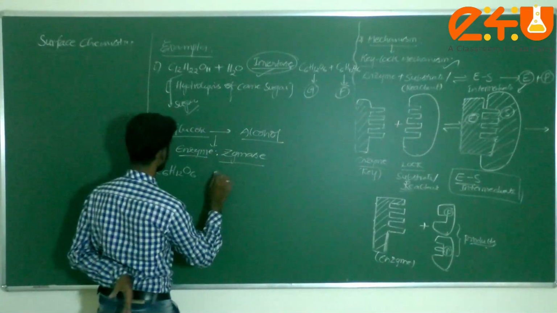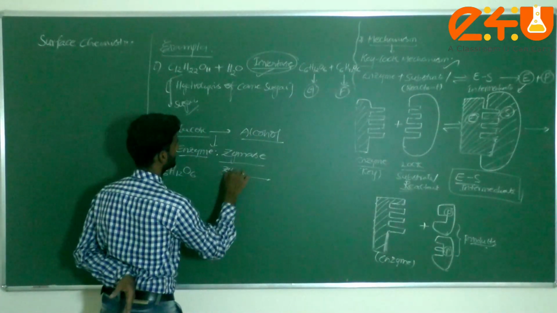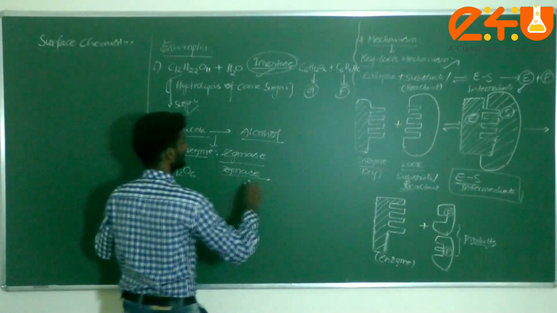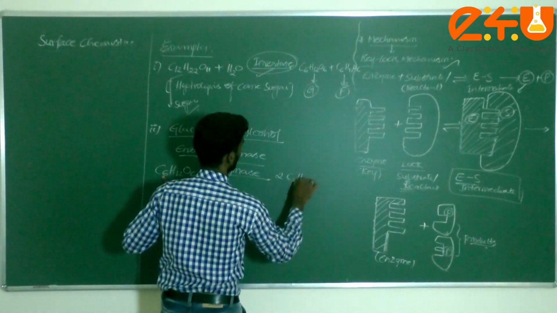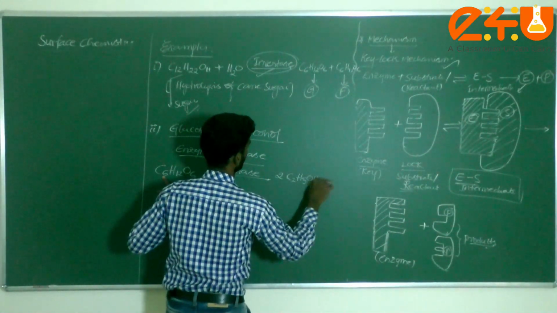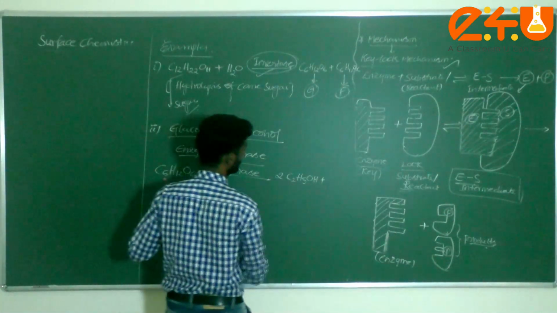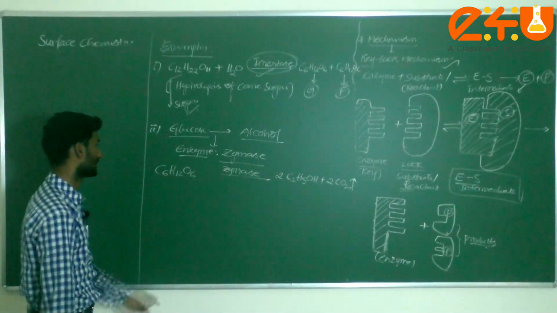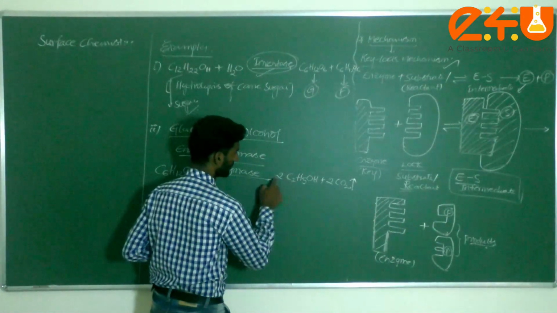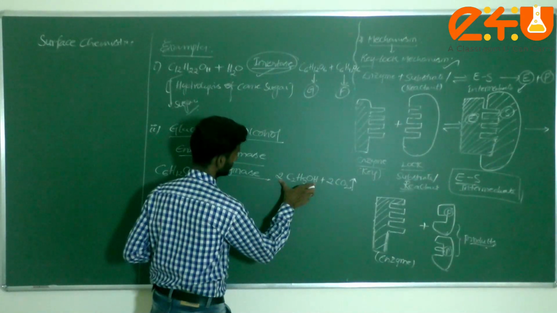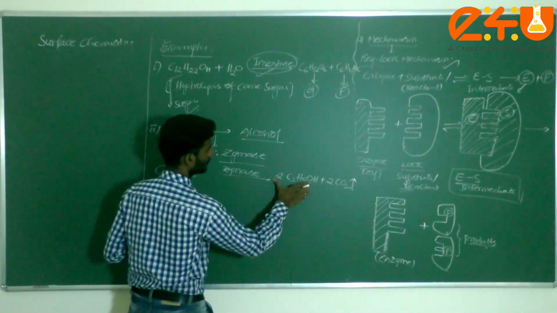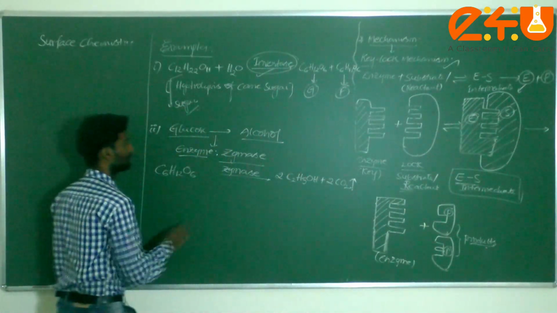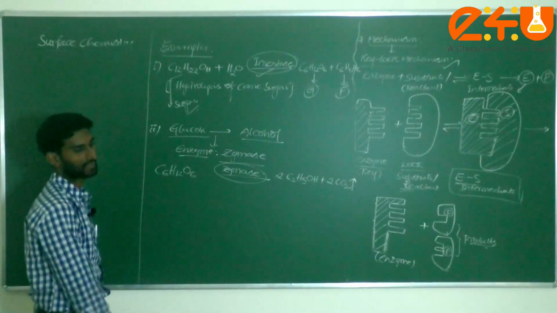Now we are taking zymase as the enzyme. Then how will it be converted, dear students? Here 6 carbon atoms, it is converted into 2 moles of alcohol plus, out of 6, 2 are 4 completed. Next I am writing carbon dioxide. Balanced or not, just check it here. 12 hydrogen atoms: 6 twos are 12. Next, oxygen atoms 6: here 2, here 4. Next, how many carbon atoms? 6 carbon atoms, balanced, with the help of zymase enzyme.